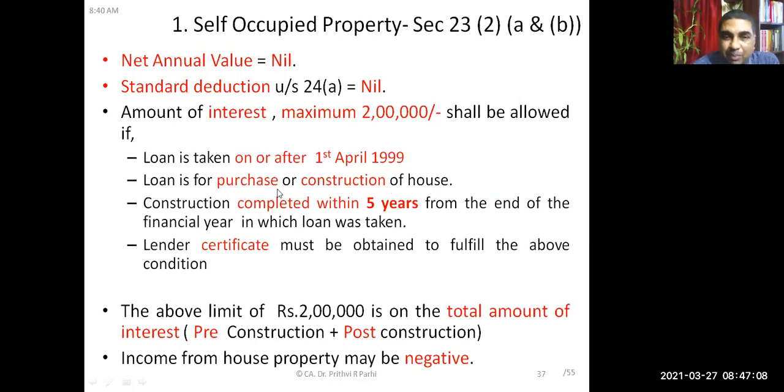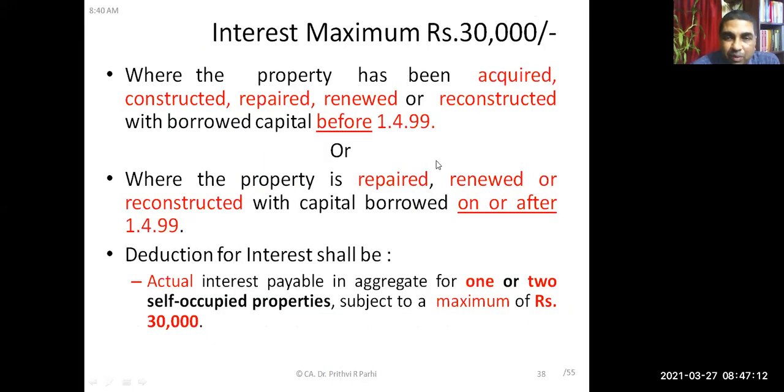Are you seeing it here? For purchase or construction, it is 2 lakh rupees. But if it is for repair, renewal, reconstruction, even if it is on or after 1499, how much interest will be allowed? 30,000. Is it clear? Yes, sir.